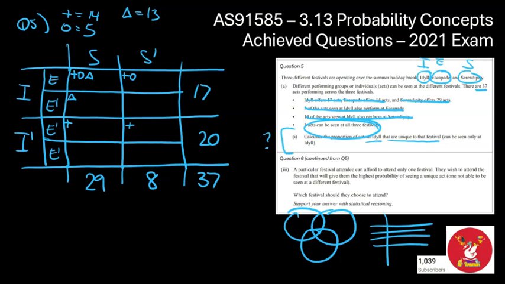And then finally, 3 acts can be seen at all 3 festivals. So that's I, E, and S. So that one over here is 3, which is nice because a lot of my codes are linked in with that particular square. So I've now done all the information. I now need to play the game of filling out the table based on my codes.